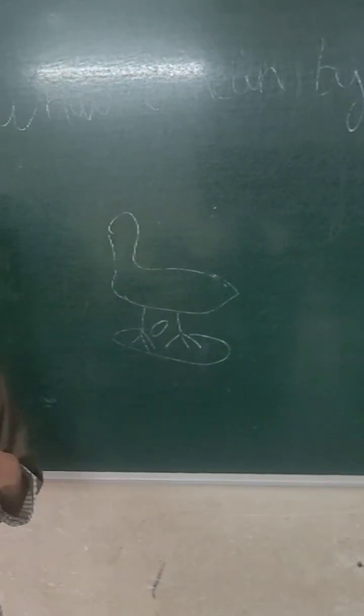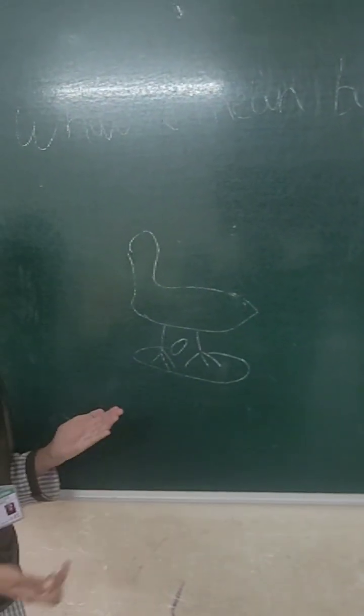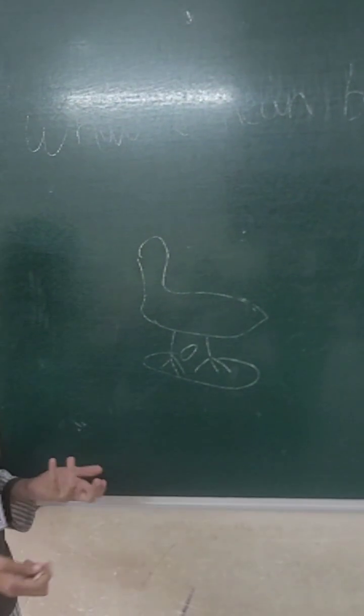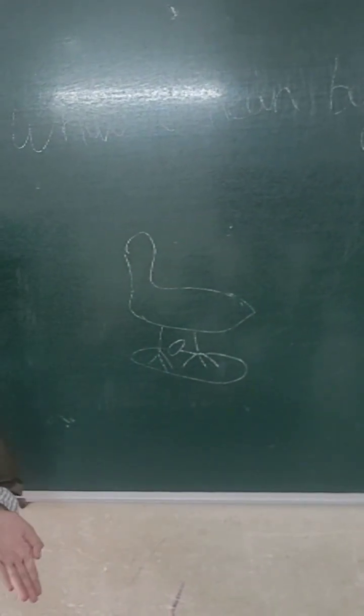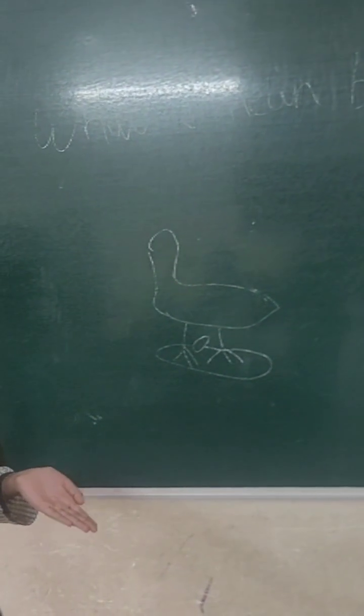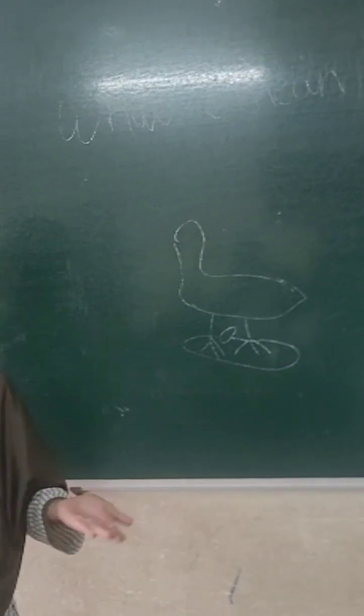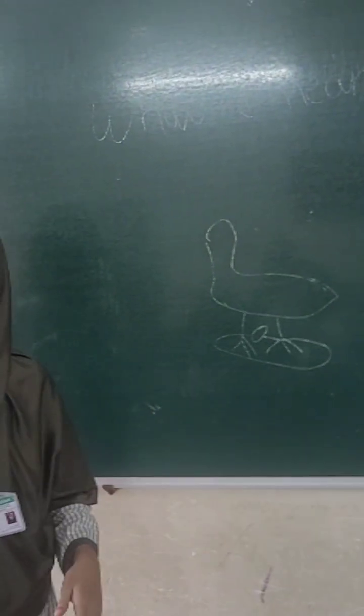And then after some time the egg breaks and cracks, and from that the chicks come out. This process is called hatching.